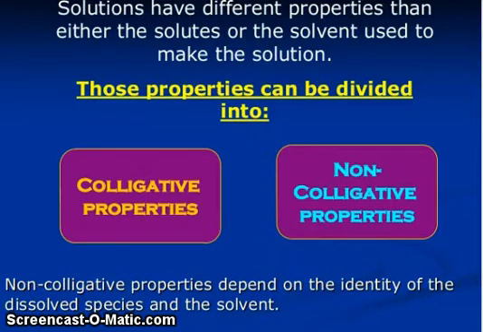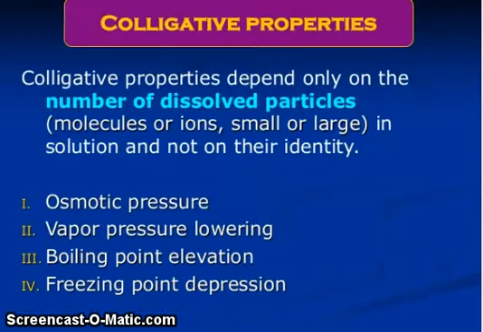You know friends, solutions have different properties than either the solute or solvent used to make the solution. Those properties can be divided into two: colligative and non-colligative. Non-colligative properties depend on the identity of the dissolved species and the solvent. So first I will talk about the colligative properties.